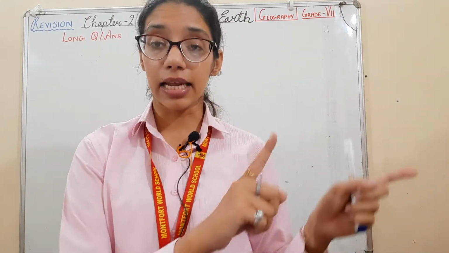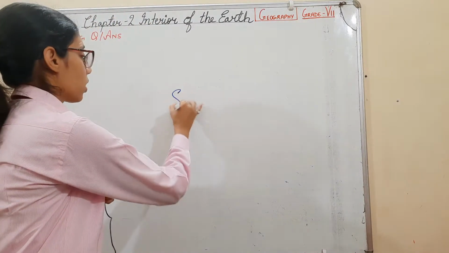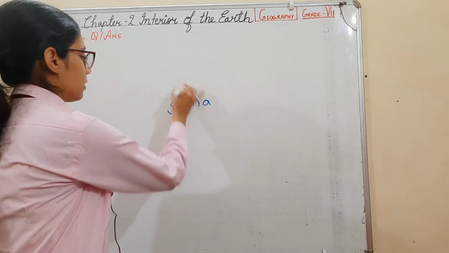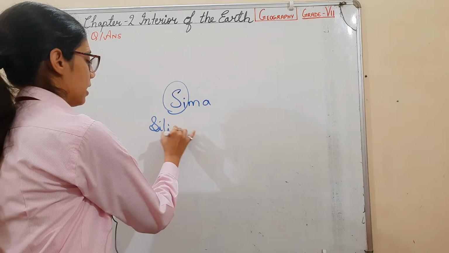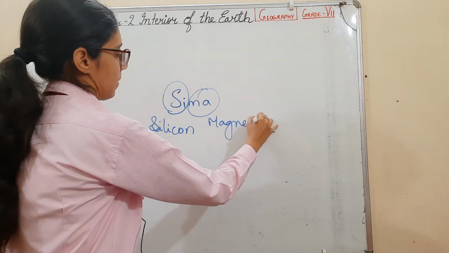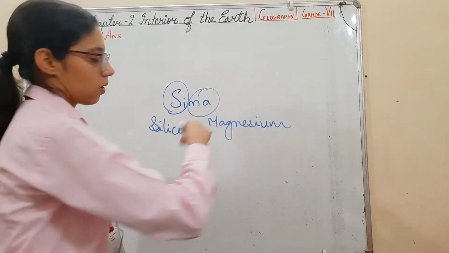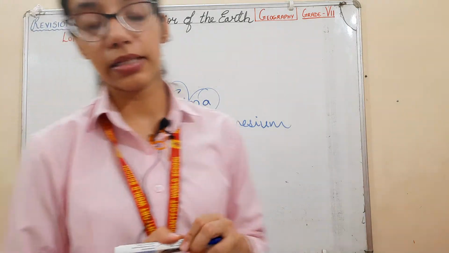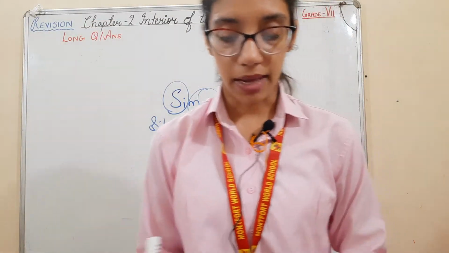What are the main elements of SIMA? Si means silicon. Ma means magnesium. These are the two elements, silicon and magnesium.